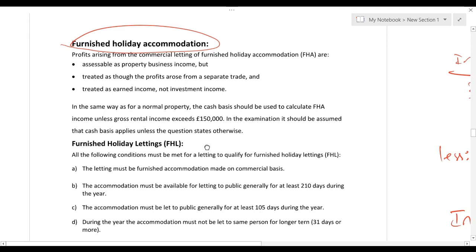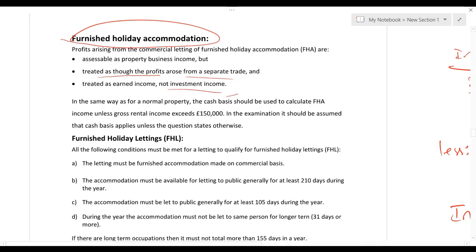And some of the points of furnished holiday accommodation you may not be able to understand right now, because we will be studying other topics. Then you will be able to understand few points. Profit arising from the commercial letting, furnished holiday letting are assessable as property income, but treated as a separate business, treated as earned income, not investment income. Again, furnished holiday letting, cash basis is the default category. If gross income from furnished holiday accommodation is more than 150, then you follow accrual basis.